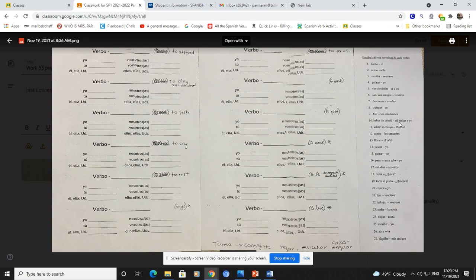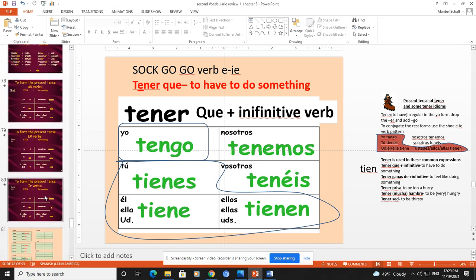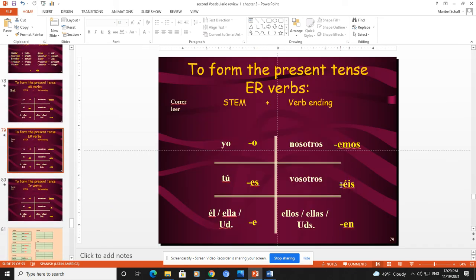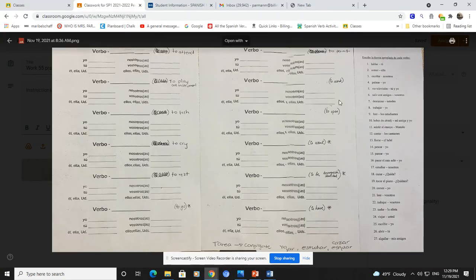For example, mi amiga y yo equals nosotros, and the verb is beber. So if it's an ER verb and it's a nosotros form, then I am going to put this conjugation: bebemos. That would be the conjugation. We drink. That's your word for today.